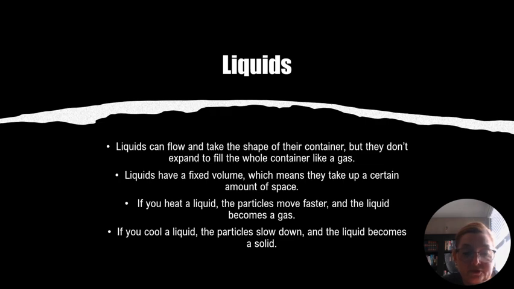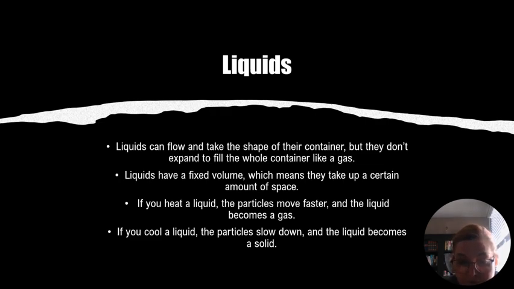If you heat a liquid, the particles move faster and the liquid becomes a gas. Say, for instance, you're putting water in a pan on a stove to make iced tea. You heat the liquid up, it's going to get hotter and hotter. Eventually, the water's going to bubble, and you're going to see steam. That liquid heats up, and it becomes a gas. Now, if you cool the liquid, the particles in that liquid are going to slow down, and the liquid becomes a solid.